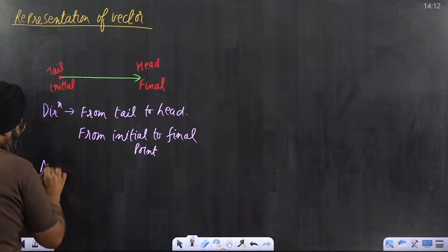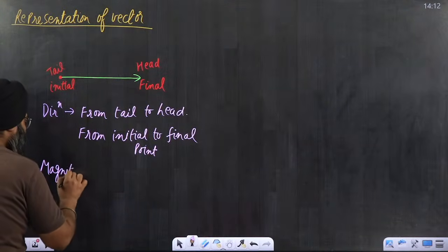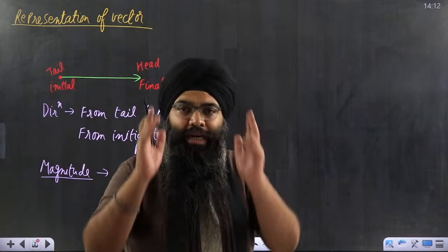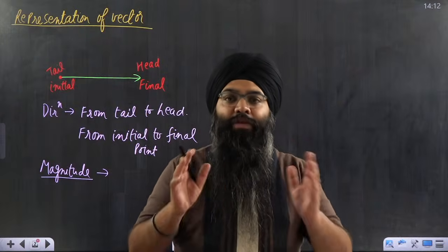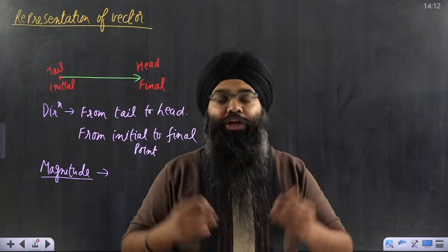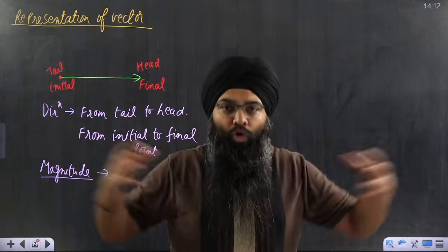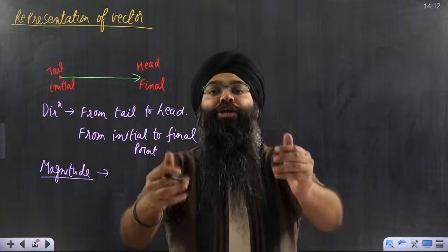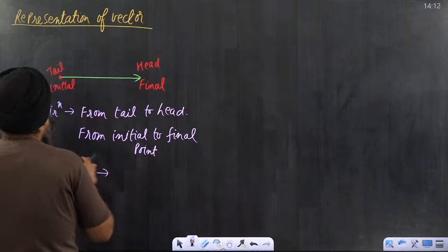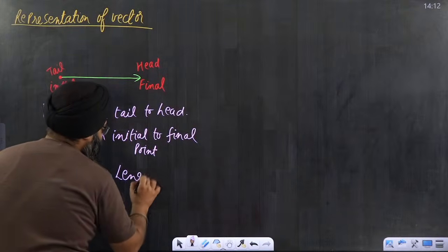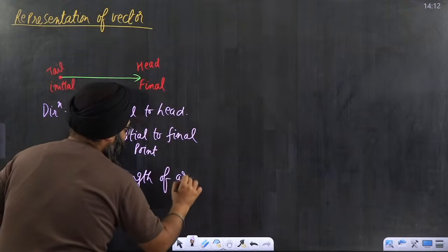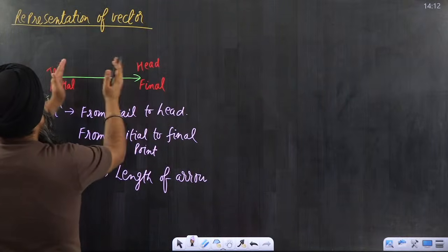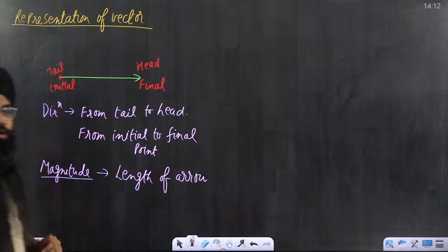Sir, how to calculate the magnitude from this pictorial representation? Beta, that is also very simple. Whatever is the length of this arrow will give me the sense of the magnitude of the vector. If a vector has more length, then its magnitude is more. If it has less length, its magnitude is less. So magnitude is represented by the length of the arrow. A bigger arrow means more length, more magnitude. Less length, less magnitude. So direction and magnitude I have told.